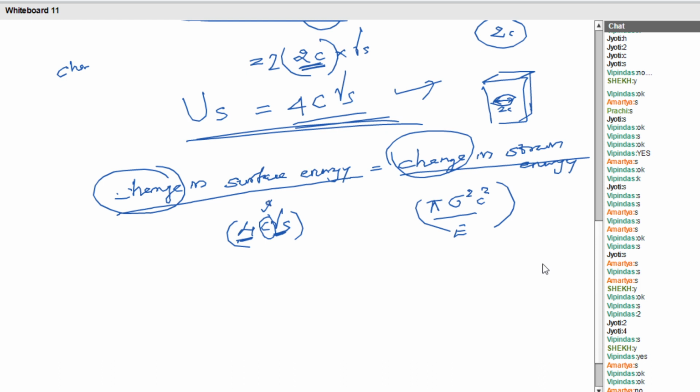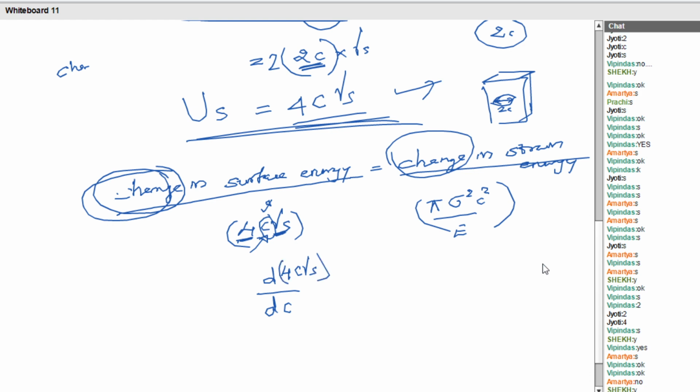So here, the change in surface energy is due to the c. So the change is d by dc of 4c gamma s. Can I say?